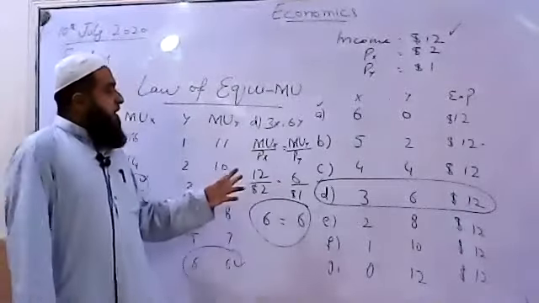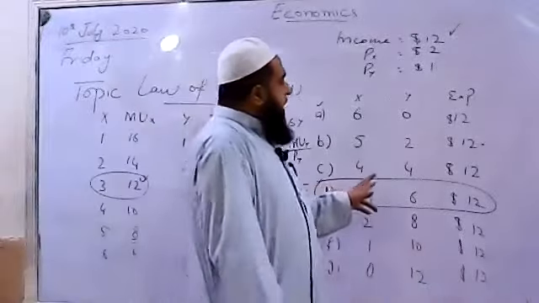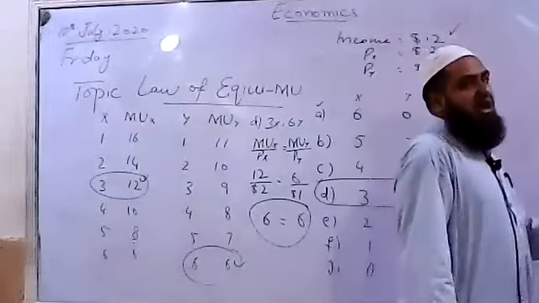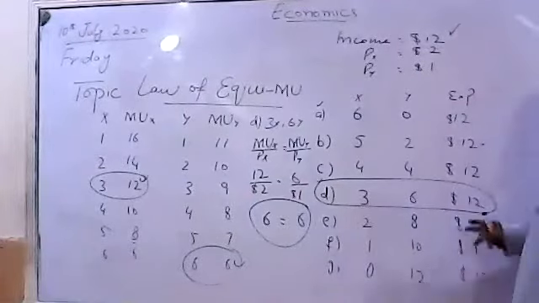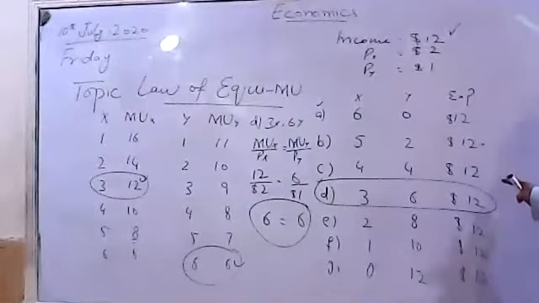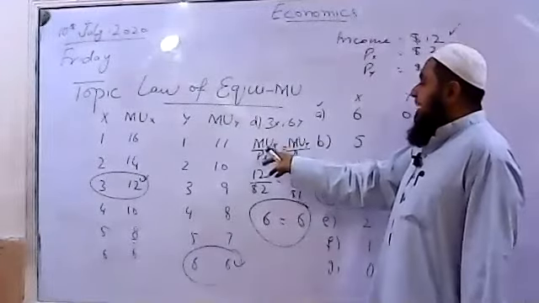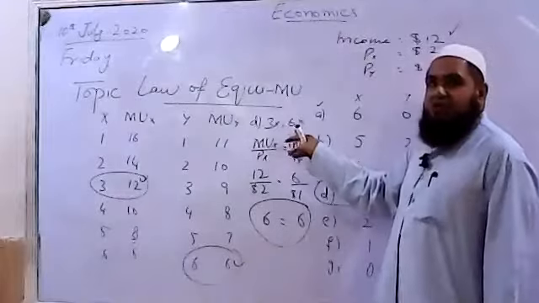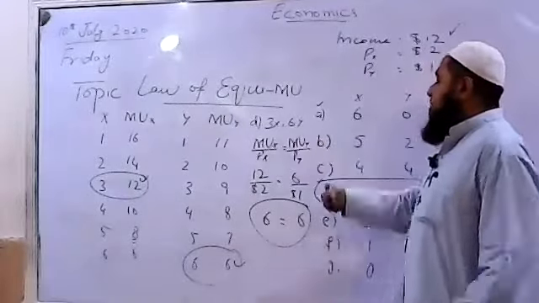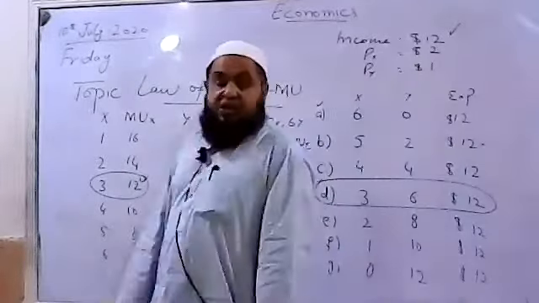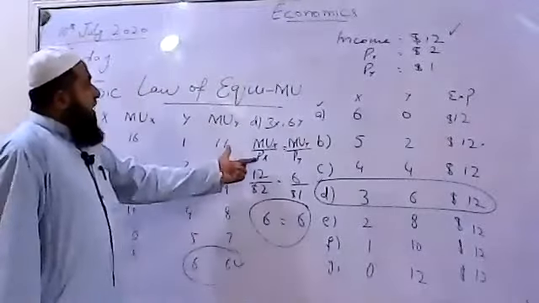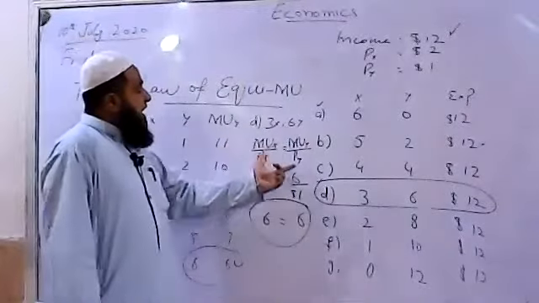So this bundle D shows us, although all the bundles are affordable to the consumer, where consumer equilibrium is present, this is bundle D, where marginal utility of X over price of X is equal to marginal utility of Y over price of Y. Their ratios to their prices are equated.